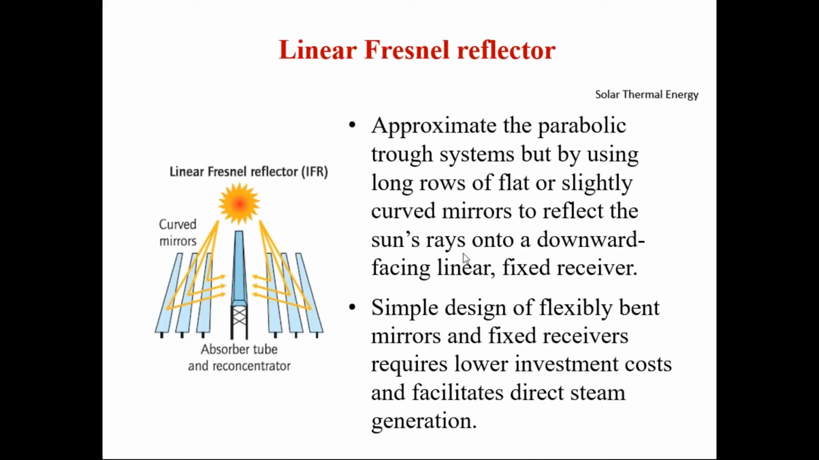Then another type is the linear Fresnel reflector, which is similar to a parabolic trough, but uses long rows of flat or slightly curved mirrors to reflect the sun's rays onto a downward facing linear and fixed receiver. Here the receiver is fixed, line focus, and facing down. The receiver tube is below this cover. This technology is called a linear Fresnel reflector. Each mirror can be tracked as per the direction of the sun.